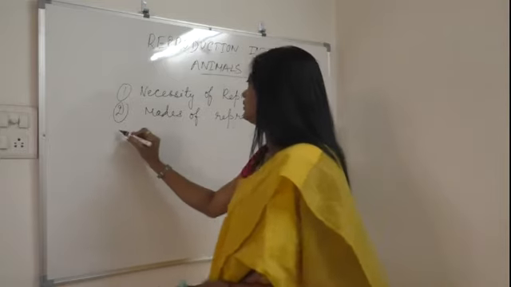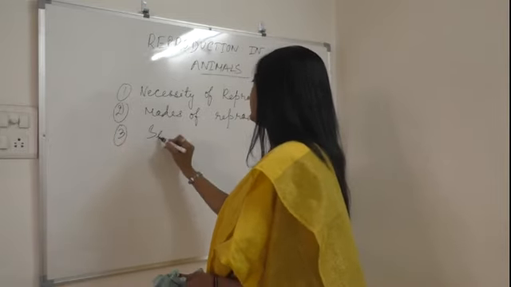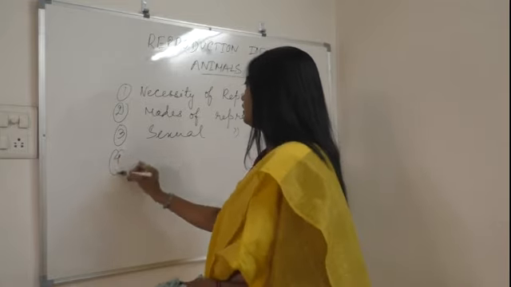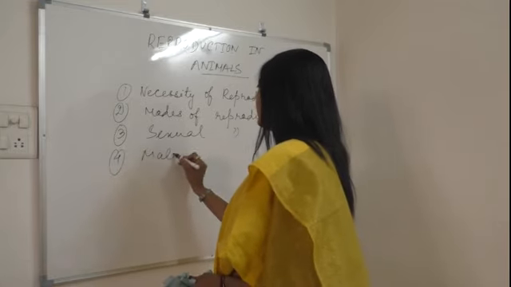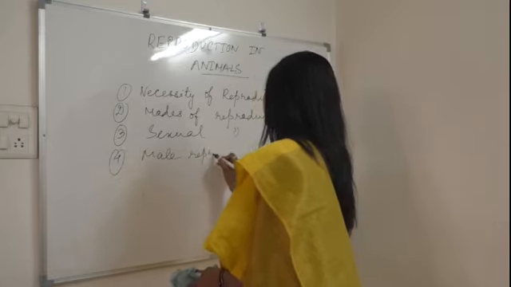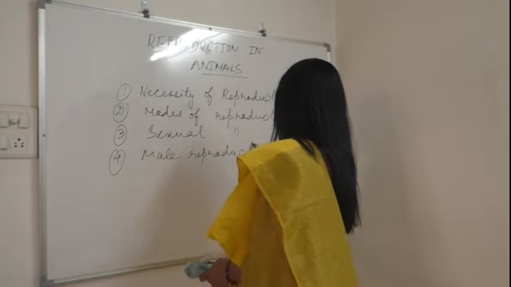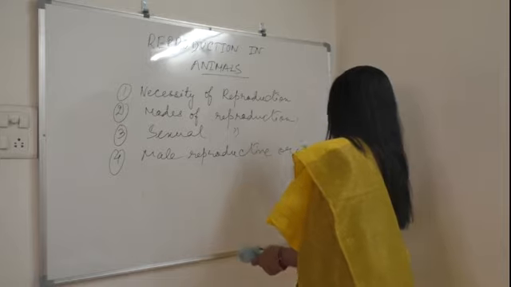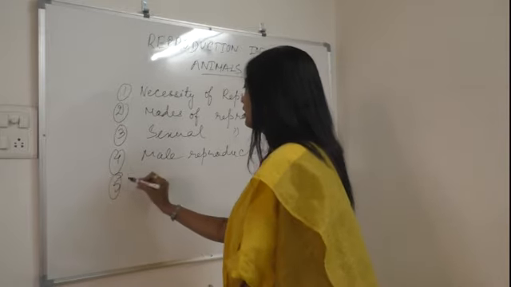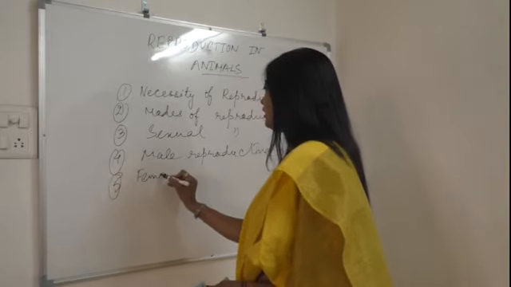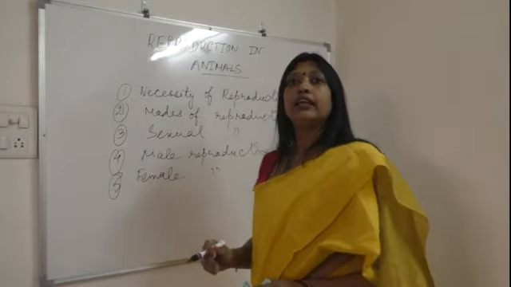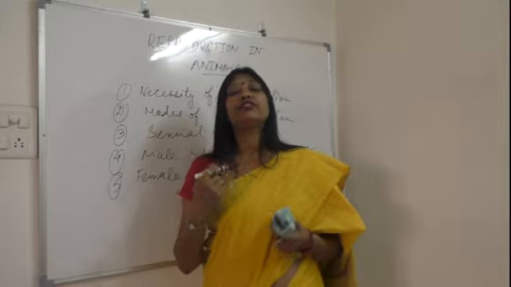Next, sexual reproduction, the male reproductive organ, and the female reproductive organ. Next topic will be fertilization.